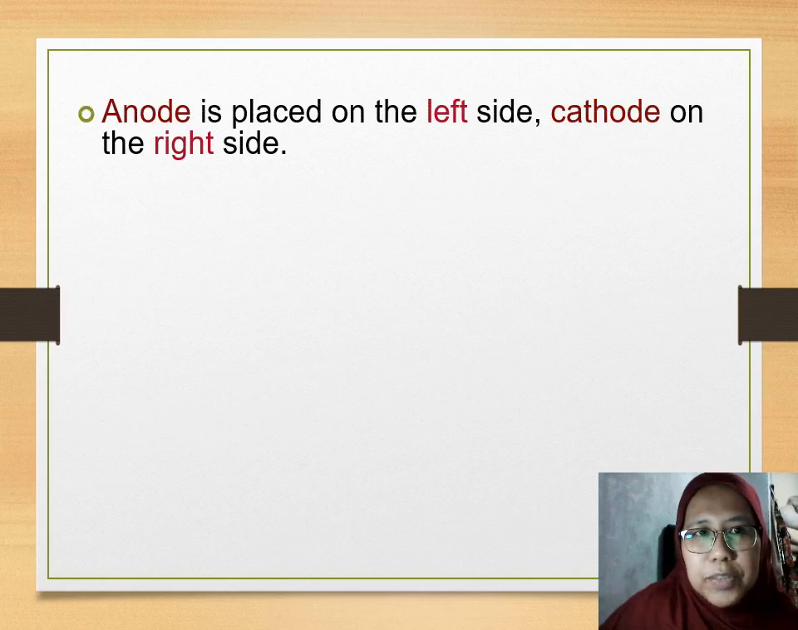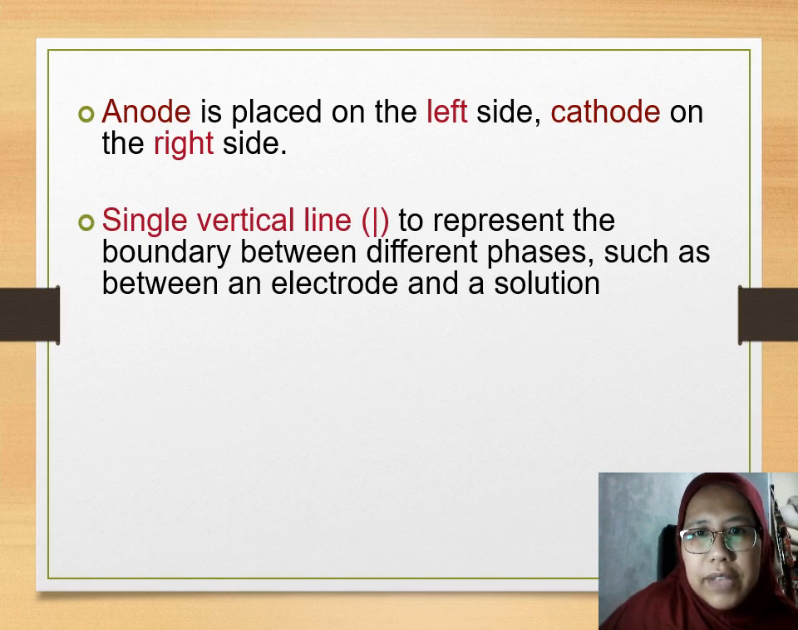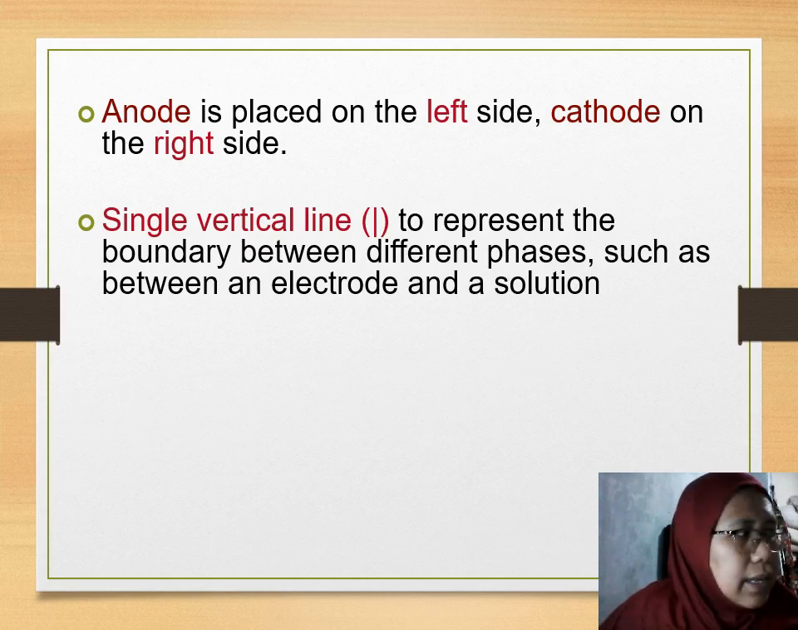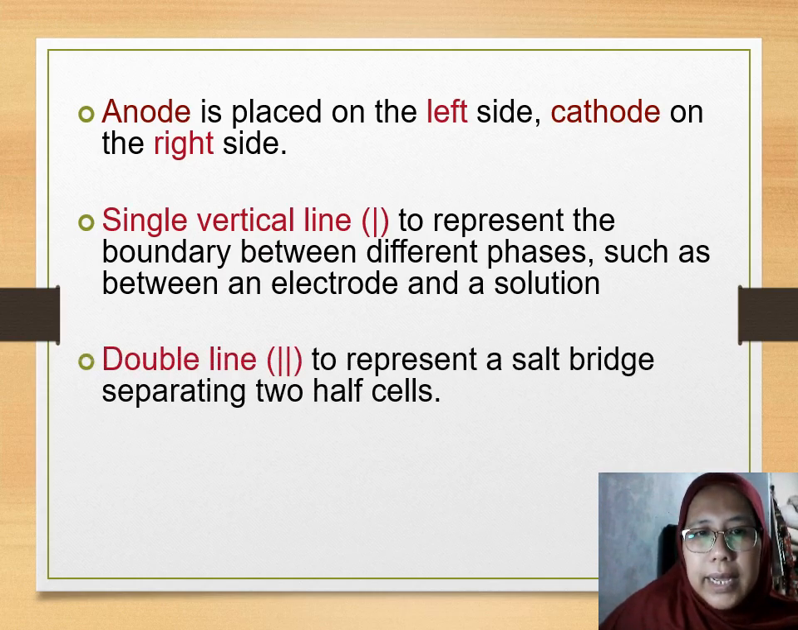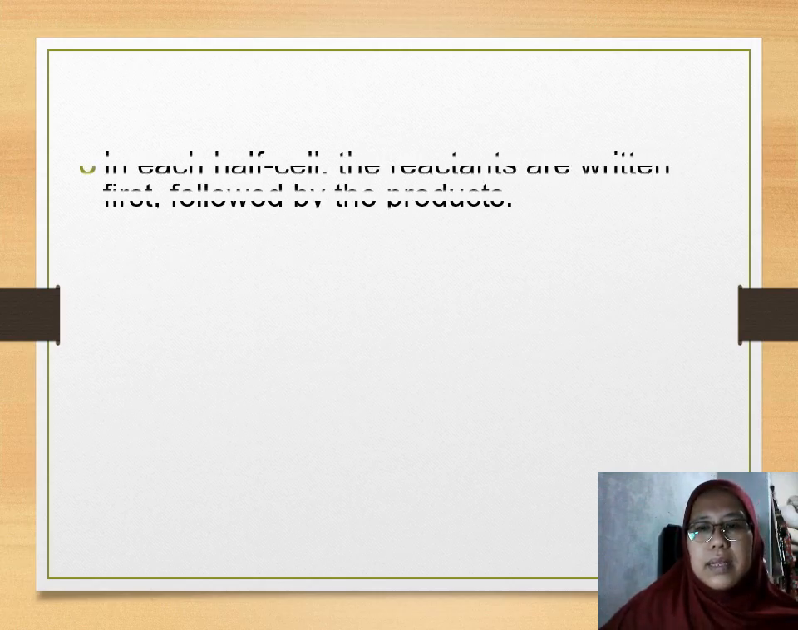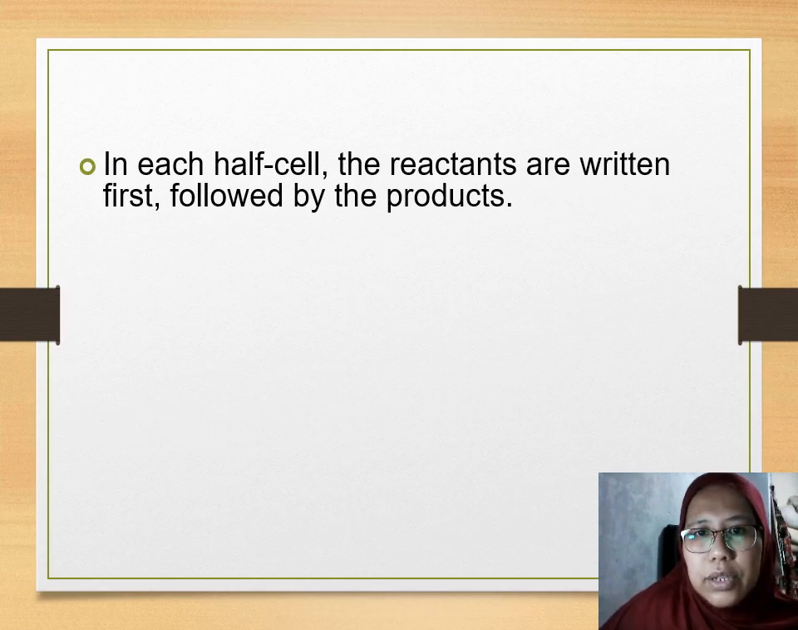Okay, let's repeat the explanation. Anode is placed on the left side, cathode is on the right side. A single vertical line represents the boundary between different phases, such as between an electrode and a solution, between a solid and an aqueous. A double line represents a salt bridge separating two half cells. In each half cell, the reactants are written first, followed by the products.